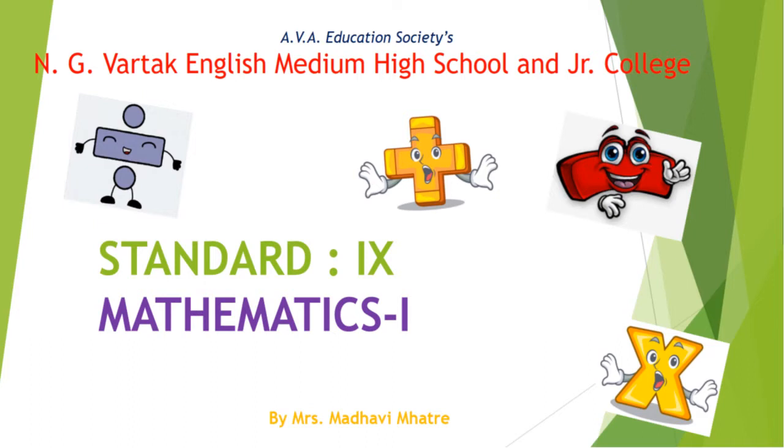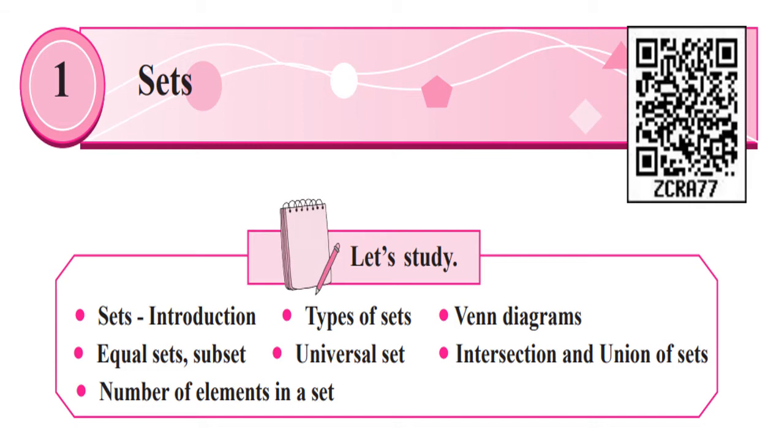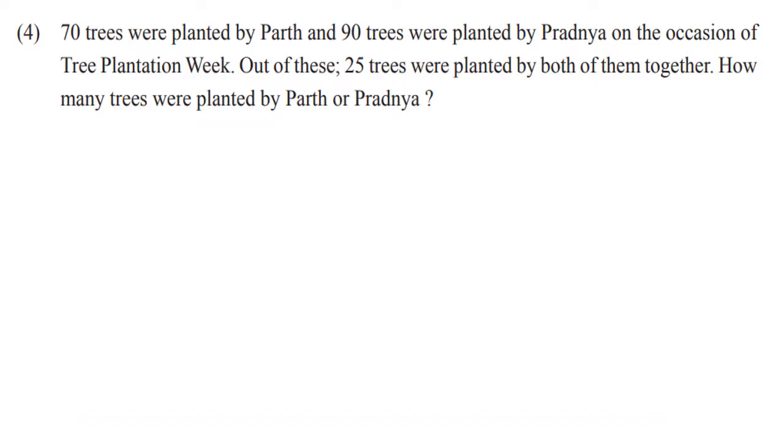We are studying chapter number 1, Sets, and in that we have completed all the topics. Finally, we have come to the end of the chapter, that is, we are solving problem set 1. From that problem set, we have discussed the MCQ questions, that is question number 1 and 2, and question number 3, which was a word problem based on the number of elements in a set, that is also solved. Now let us go further. Let us move towards question number 4.